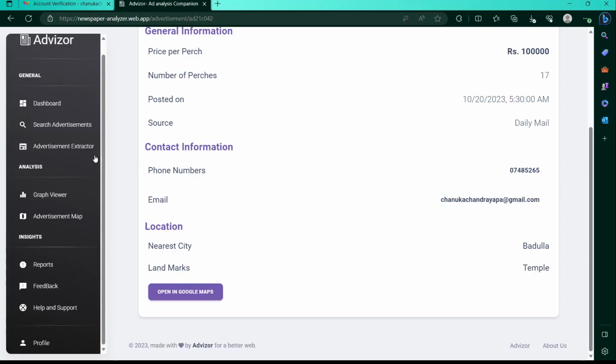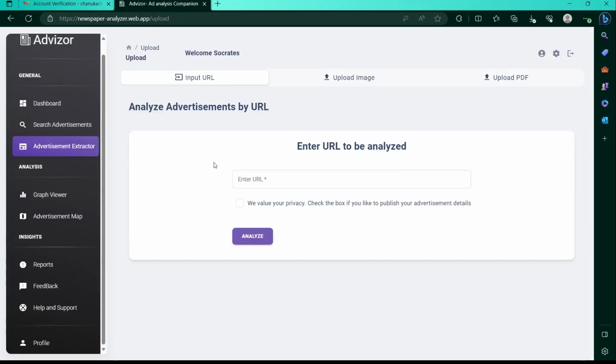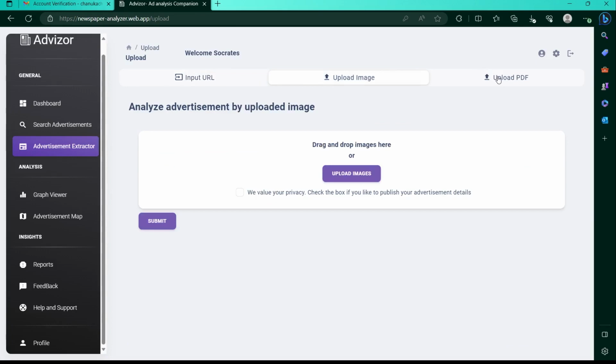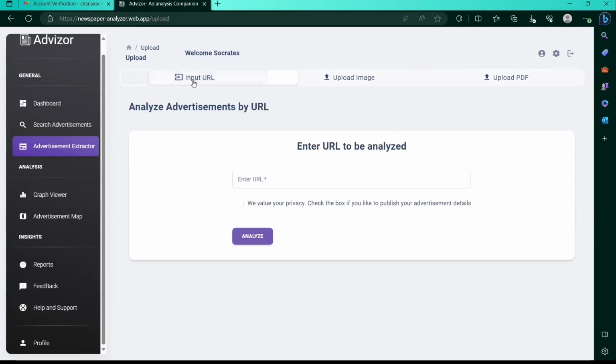Next up is the advertisement extractor, which is the main functionality of the system. Here, there are 3 tabs to input your advertisement in 3 different ways. The system is currently optimized to identify 3 categories of advertisements, namely house sales, land sales, and marriage proposals. Here, user can input a URL of an online newspaper advertisement source and analyze it.